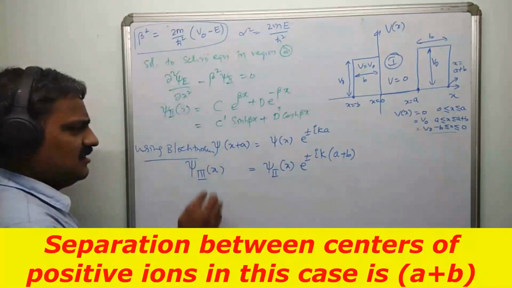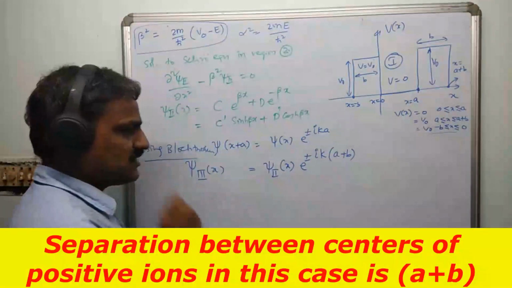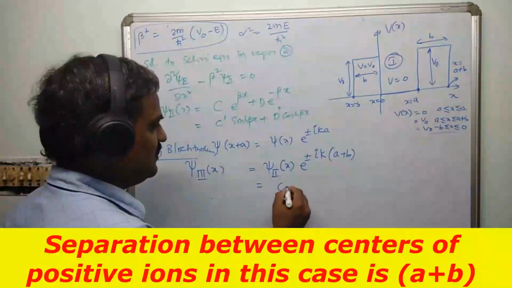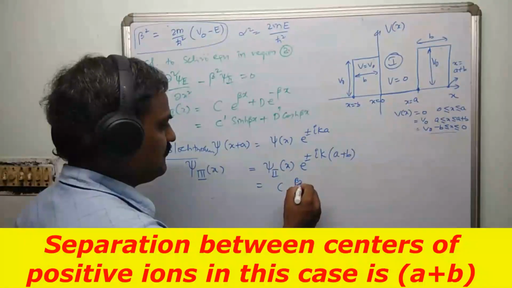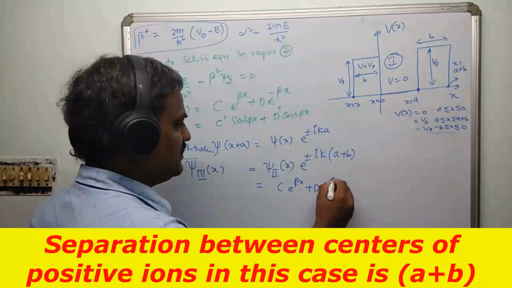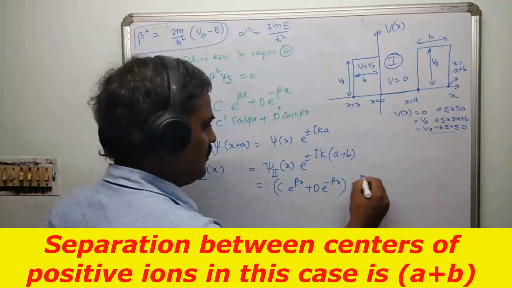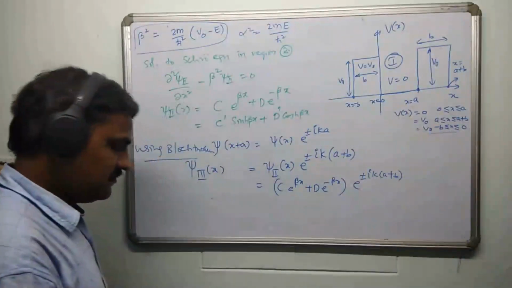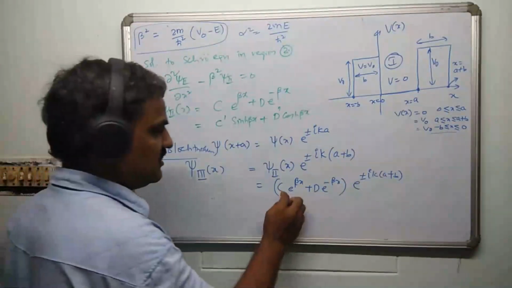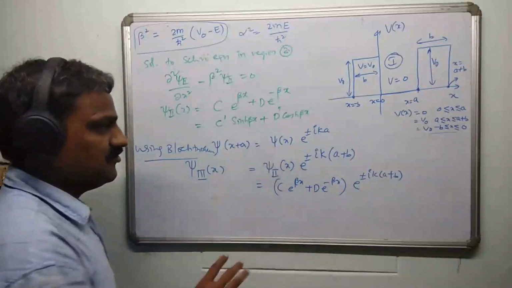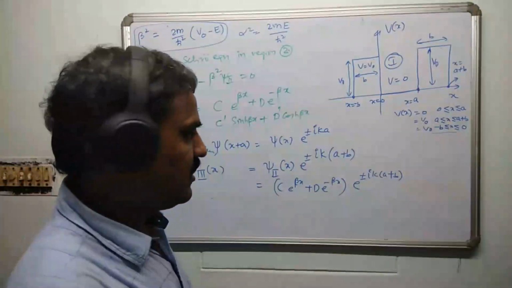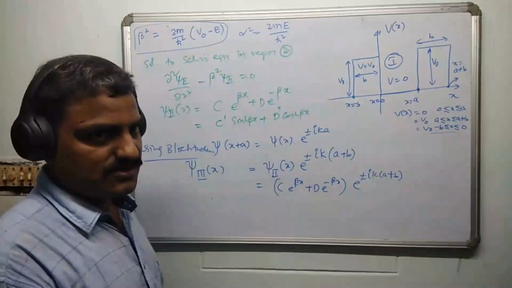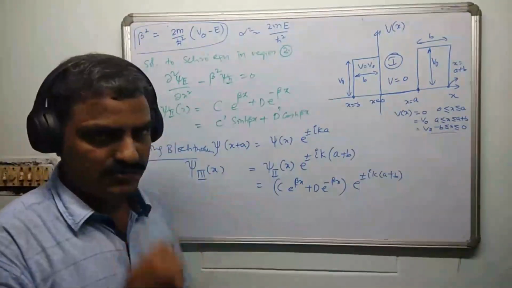So finally we got psi 3, psi 2, psi 1. Anyway, you know psi 2 of x is already this, so I'll write it as c e power beta x plus d e power minus beta x times e power plus or minus ik(a plus b). Observe, we have got c, d, a, b, four unknown constants, and we have got three wave functions psi 1, psi 2, psi 3.